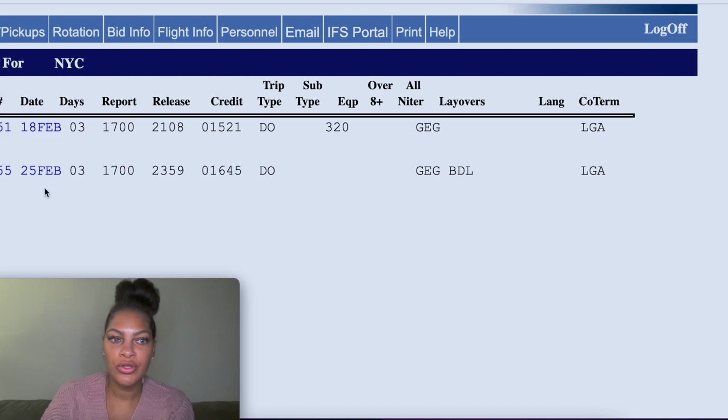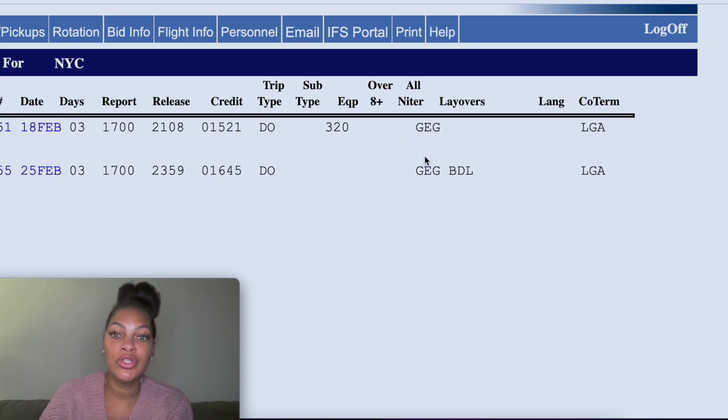So just so you know, this is the date the trip starts. This is the number of days that it is. This is the time it reports. This is how much it is worth. And this is the type of aircraft. Also here, this just shows you that it's a domestic trip. And then here are the layovers.